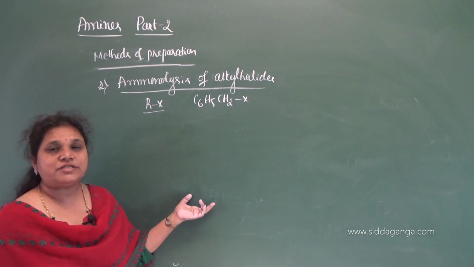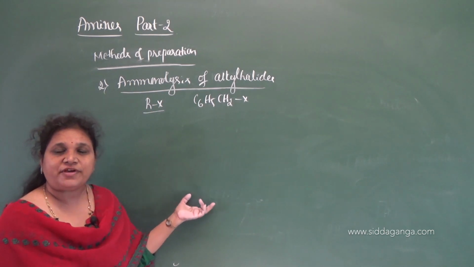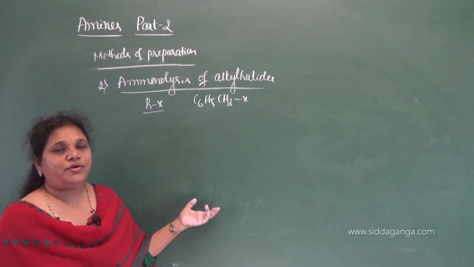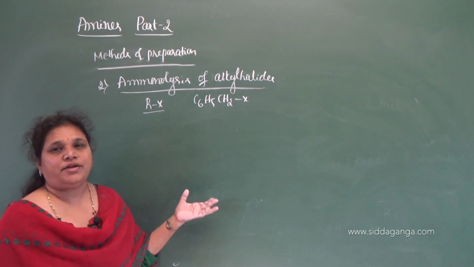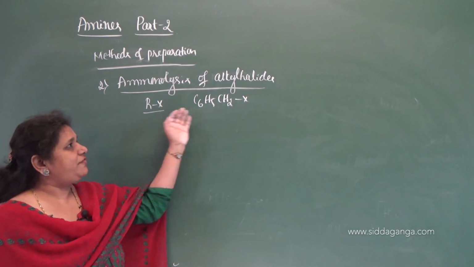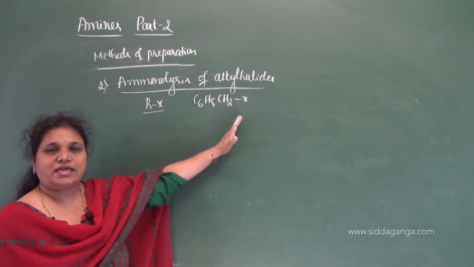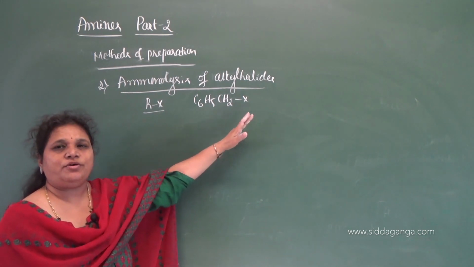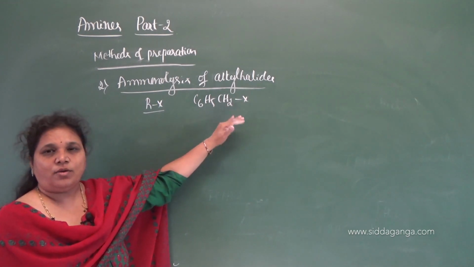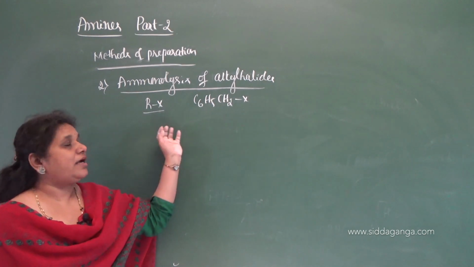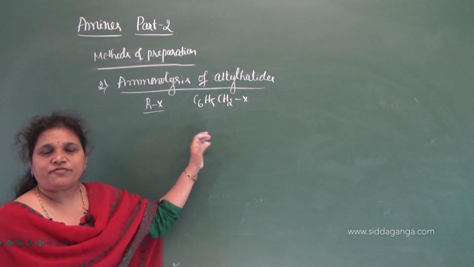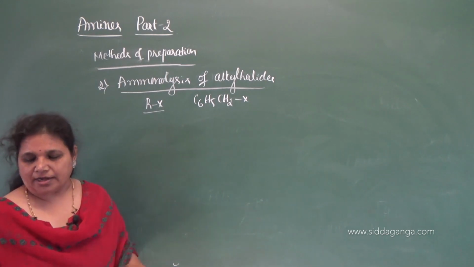The cleavage of the CX bond is difficult in aryl halides, therefore they do not easily undergo nucleophilic substitution reactions. So ammonolysis is nothing but a nucleophilic substitution reaction that you have studied in haloalkanes and haloarenes. Alkylation of ammonia takes place, one of the important properties of alkyl halides.